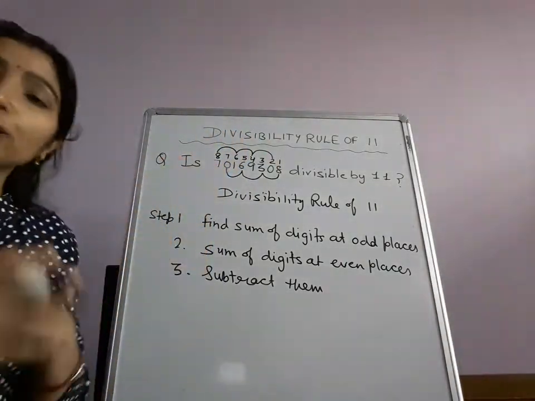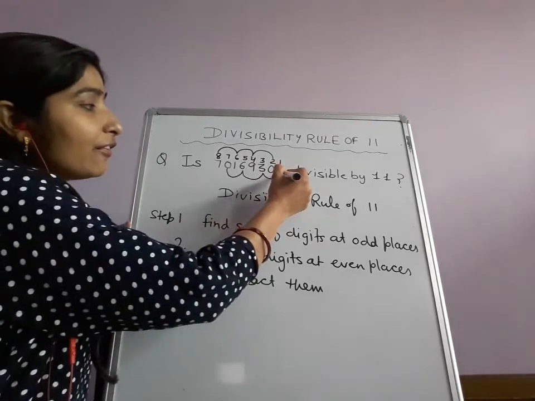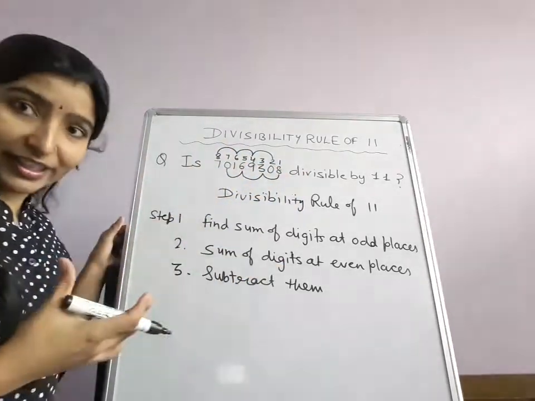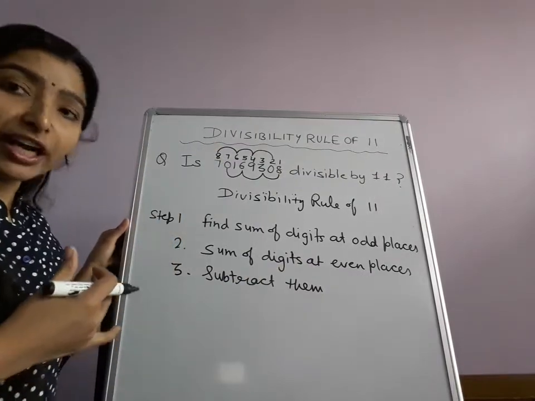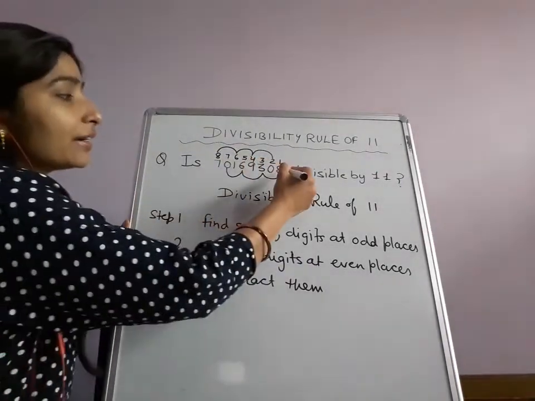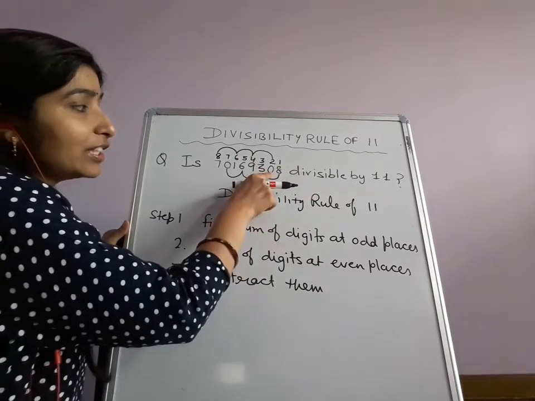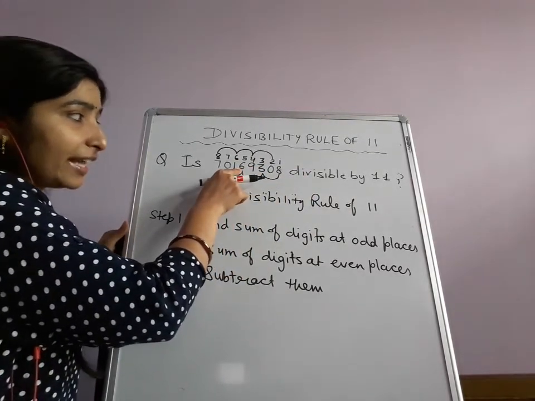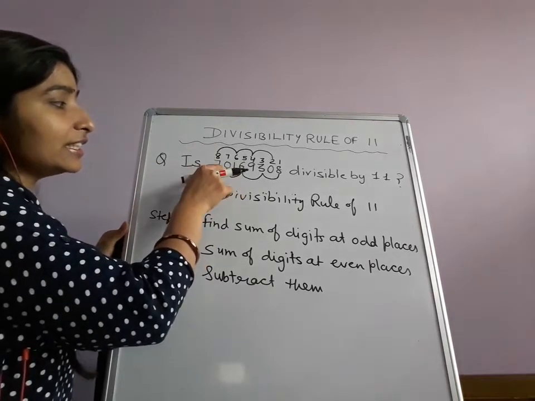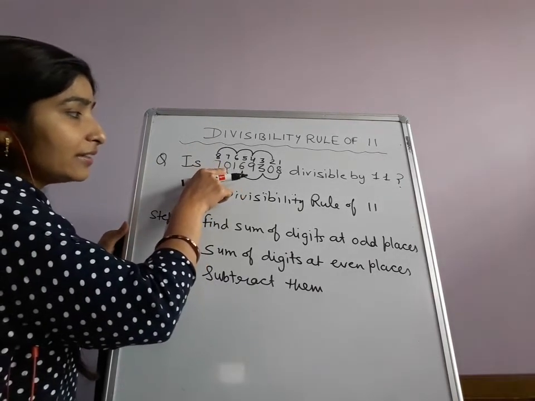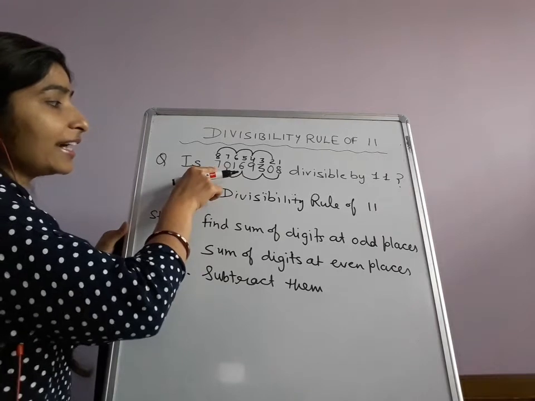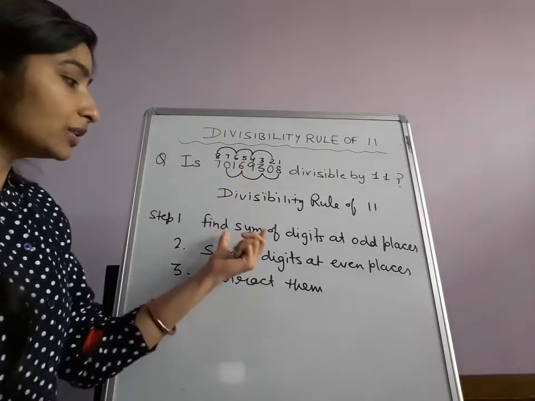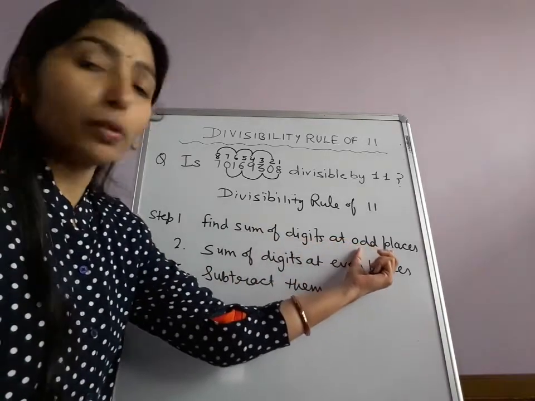So what will you do? You will take the alternate digits. You can take the alternate digits, or you can say even and odd places. First digit you will take, leave the second digit, take the third digit, leave the fourth, take the fifth digit, then leave the sixth place, then take this digit and leave the eighth place. Okay, so we will do the sum of digits at odd places.